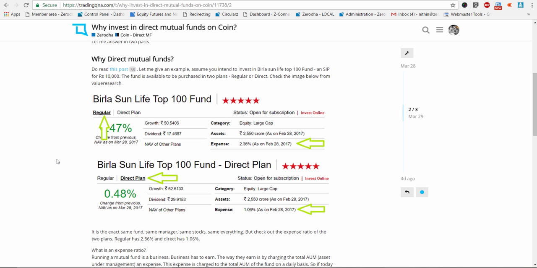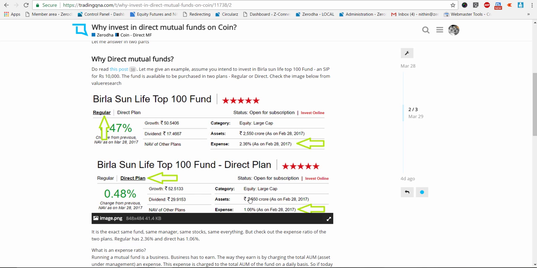So how the mutual funds actually calculate the expenses is on a daily basis. So you take this 2.36%, multiply it with the AUM for today, and then divide it by 365. So you get an AUM per day cost. So that much money gets taken out from the fund every day, right?